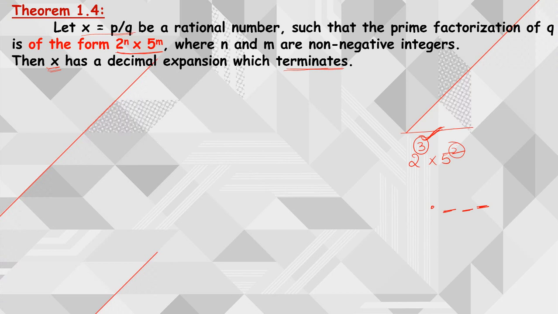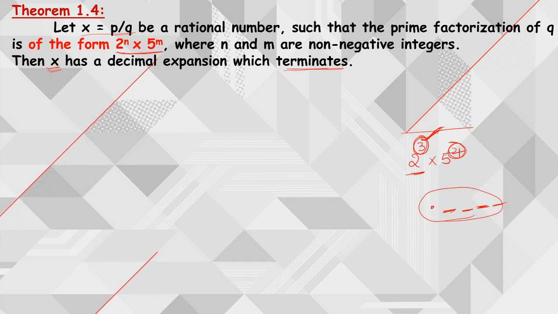So the terminating places will be decided by the highest power of 2 or 5. Here 2 power 3 is there, so it terminates after 3 decimal places. Suppose I have 5 power 4, then it will terminate after 4 places. So among the powers of 2 and 5, the highest power decides after how many decimal places it should terminate.